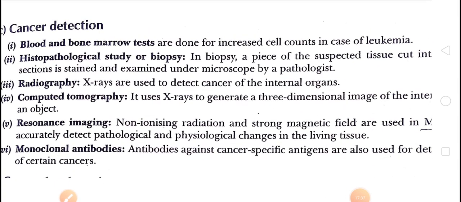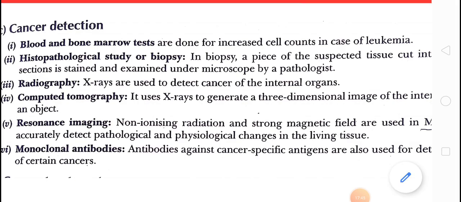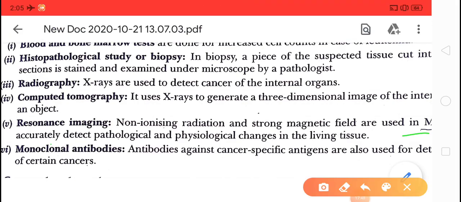Next one, that is MRI. Children, by the use of MRI, we can easily diagnose cancer. MRI accurately detects the pathological and physiological changes in living tissues. If some physiological or pathological changes appear in the tissue, they are easily detected by MRI. Magnetic resonance imaging, the full form is also important.